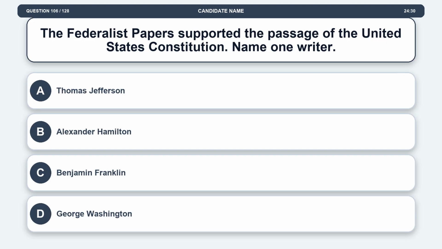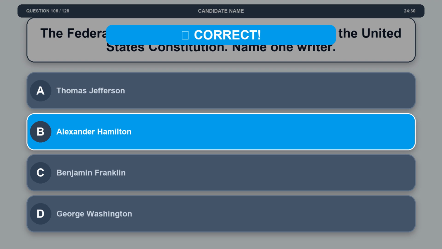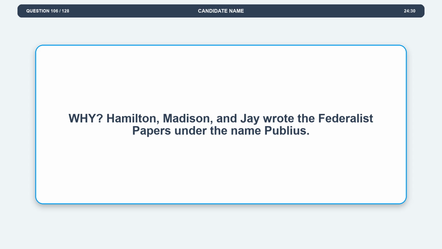Question 106. The Federalist Papers supported the passage of the United States Constitution. Name one writer. Option A, Thomas Jefferson. Option B, Alexander Hamilton. Option C, Benjamin Franklin. Option D, George Washington. The correct answer is option B, Alexander Hamilton. Explanation. Hamilton, Madison, and Jay wrote the Federalist Papers under the name Publius.